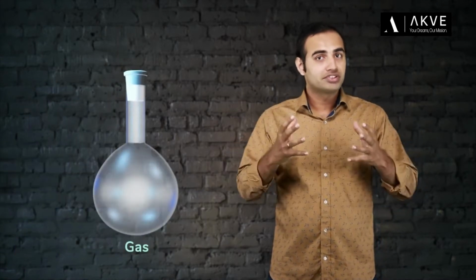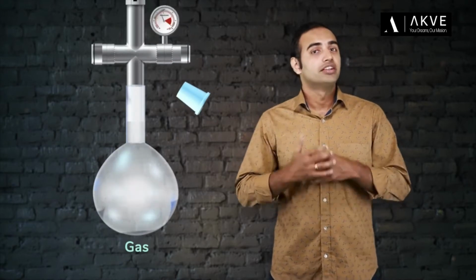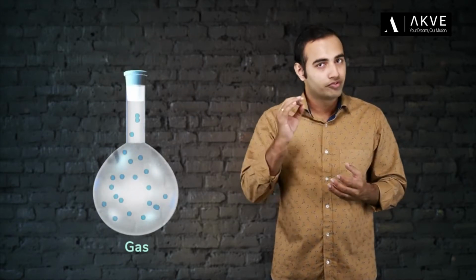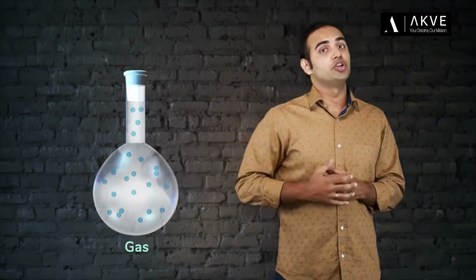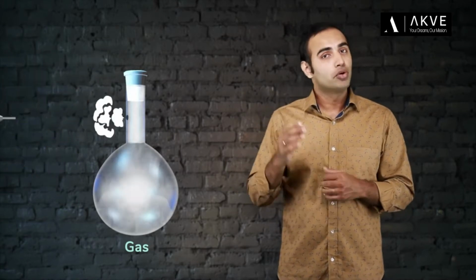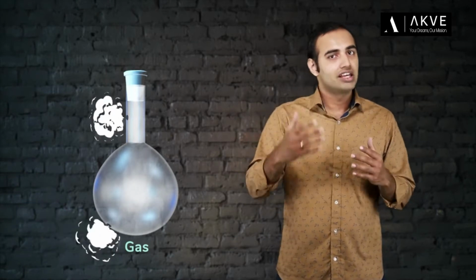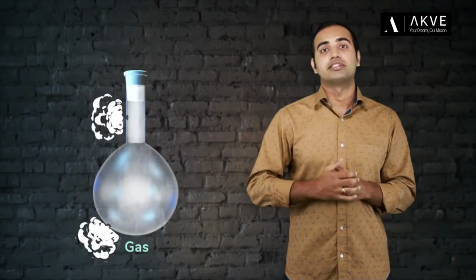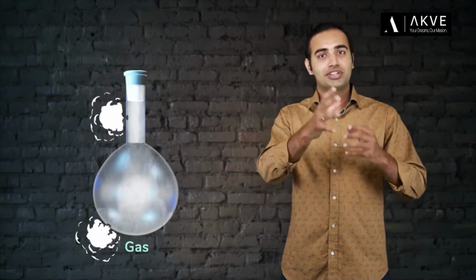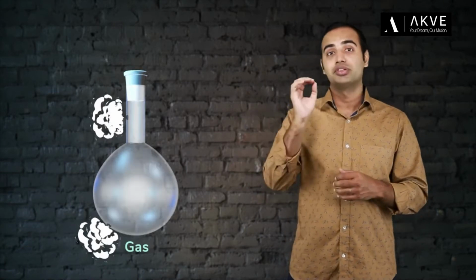So, if I pour some gas in a round bottom flask, then you will see that the gas particles would be found everywhere inside the volume of the round bottom flask. Poke a hole towards the top or poke a hole towards the bottom. You would see gas escaping the container from both the places. This means that gas was certainly applying pressure at both those places.